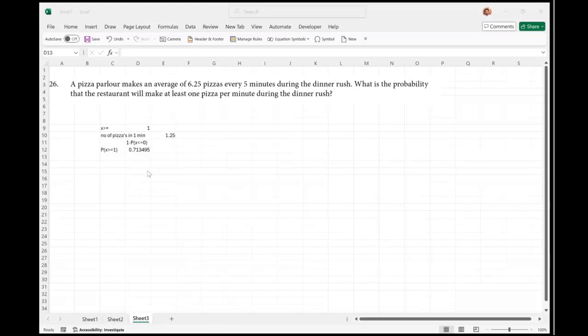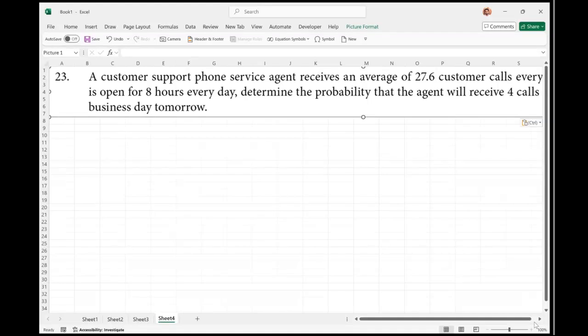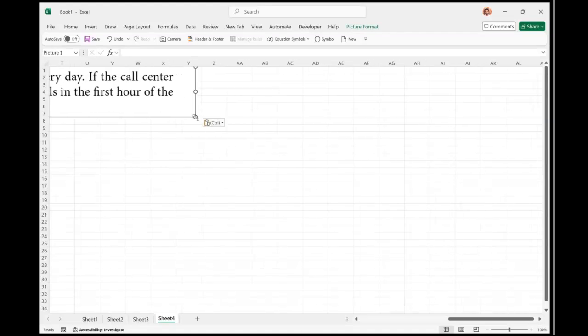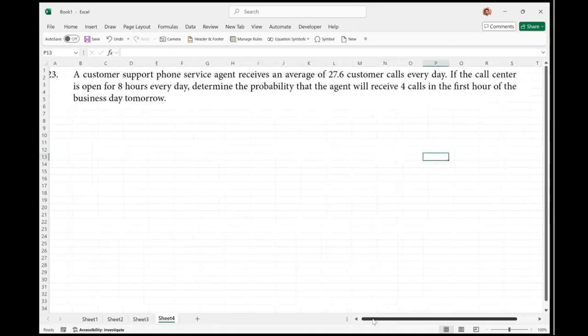So I will take question number 23 from the book, and let me copy paste that question on your computer screens. Control V, and this is the question we're going to try and do. And that will be it for chapter number 6. In chapter 6.3, we do not need to do anything other than the Poisson's distribution. All right, so let's look into this question.